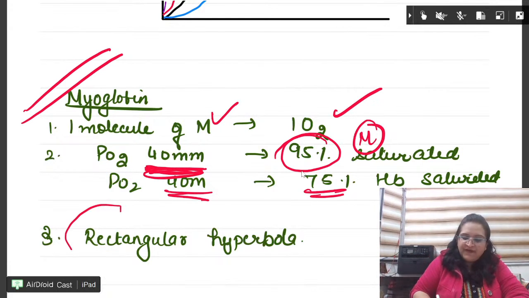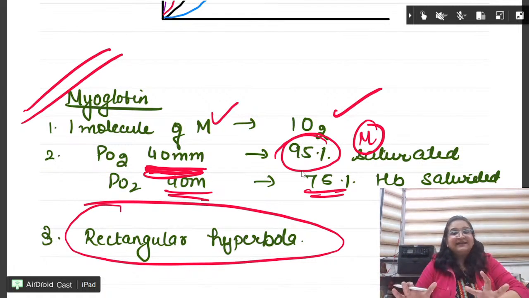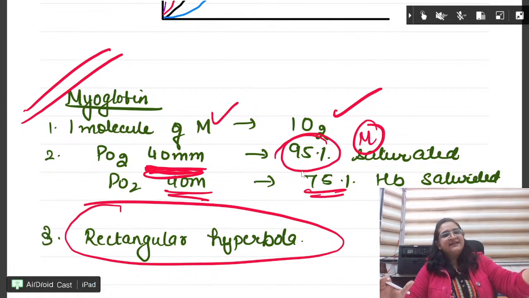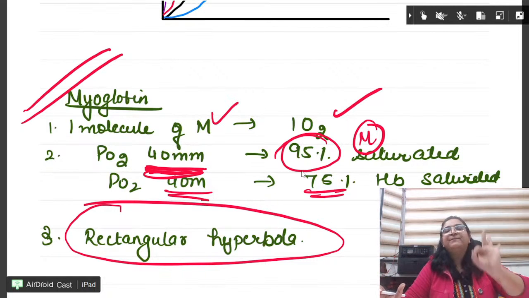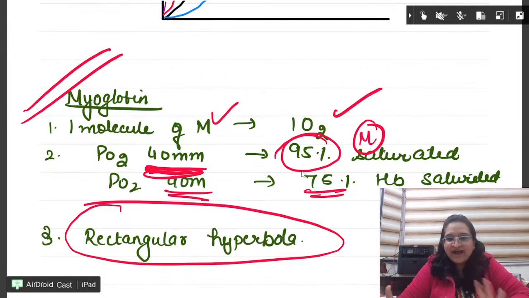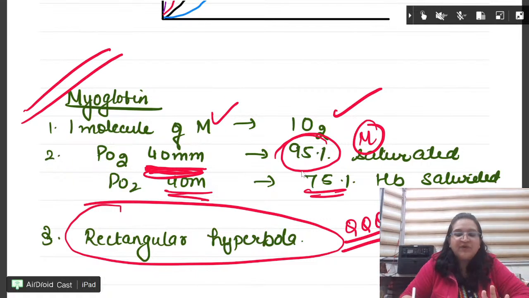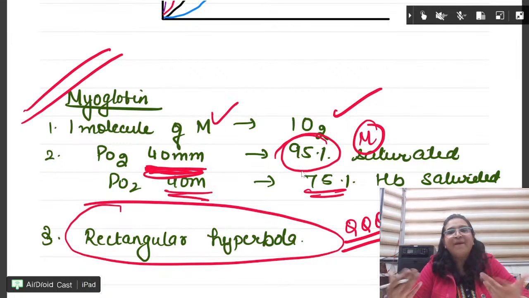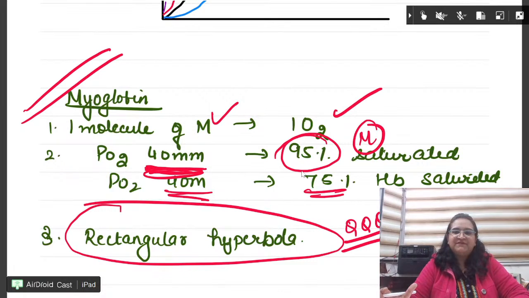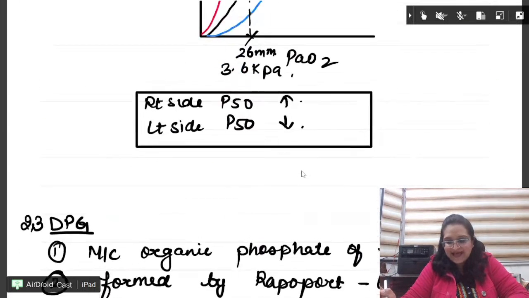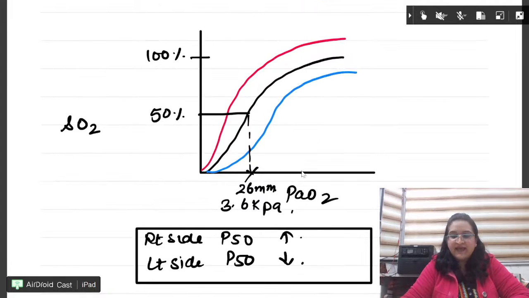And a very important question: its curve is on the left side and it is a rectangular hyperbola. Rectangular hyperbola. Very important. The oxyhemoglobin curve is sigmoid in shape, with cooperative binding: 4 oxygen molecules, and the 4th one has maximum affinity. Done. Myoglobin, rectangular hyperbola. Very, very, very important. In the exam, you will find these questions.